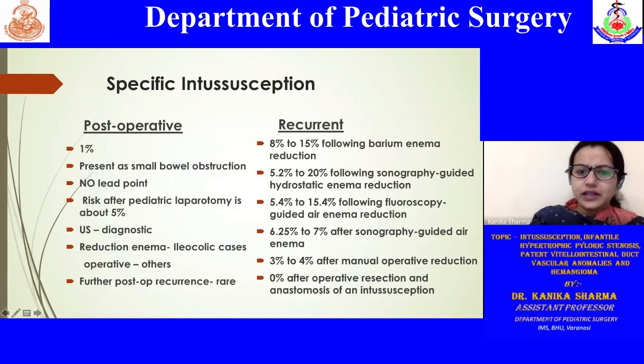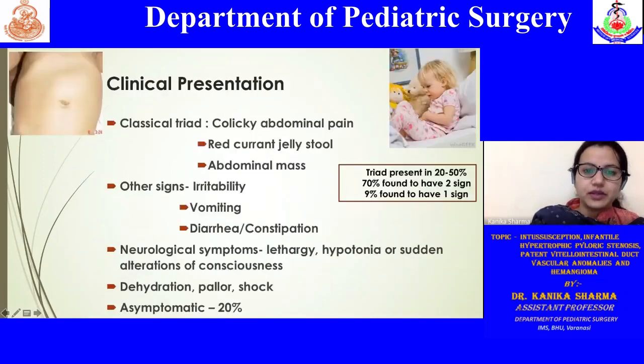Once they are repositioned back, they rarely recur. While recurrent intussusceptions can be seen after reduction following barium enema or hydrostatic or pneumatic enemas, at times even after manual operative reduction. However, they are never seen after resection and anastomosis of the intussusception, where the entire segment that is responsible for intussusception is removed. So after that, you don't find any intussusception even in the post-op period.